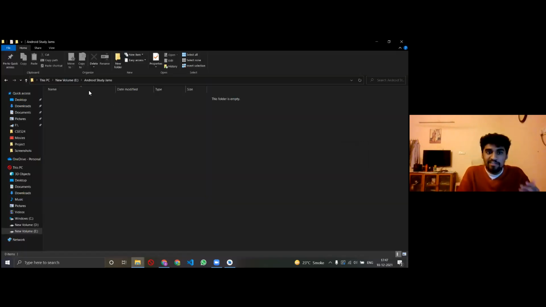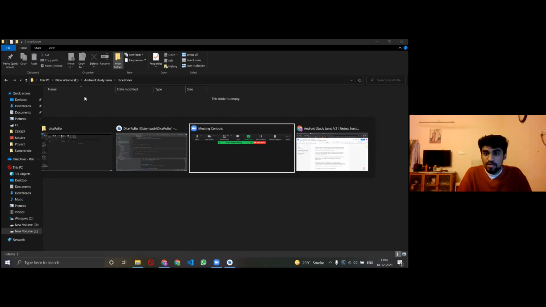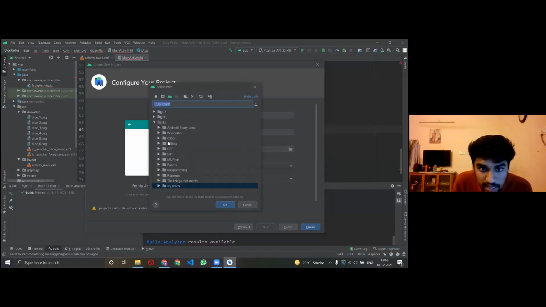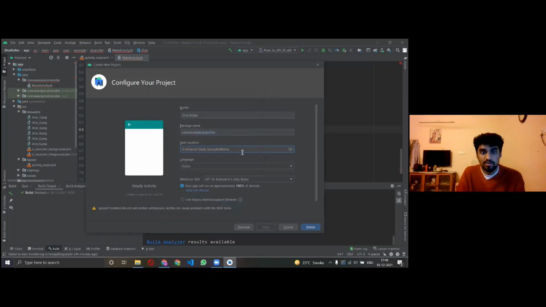I've created a folder called Android Study Jams, where I'm creating one more folder called Dice Roller, where I wish to save my app, right? So in Android Studio, I'll locate that there. Here goes Android Studio, here goes Dice Roller. So I have located it there.